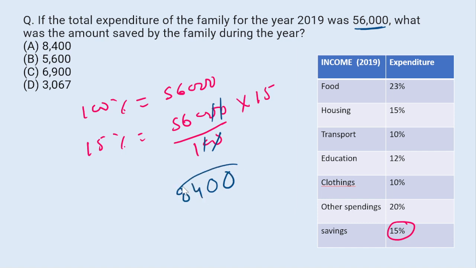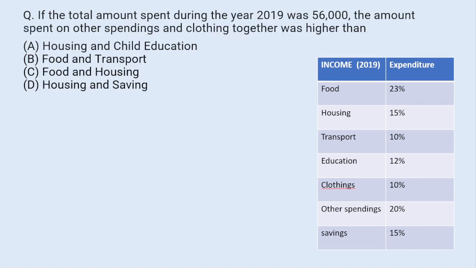So 8400 rupees was saving during 2019. So in this case option A will be the right answer. Now the next question. If the total amount spent during 2019 was 56,000, the amount spent on other spending and clothing together was higher than the amount spent on